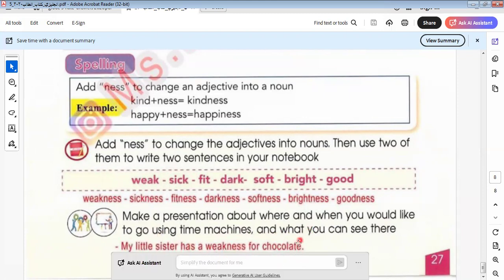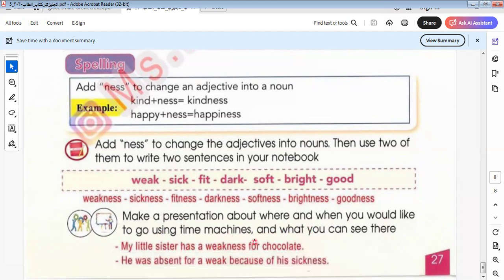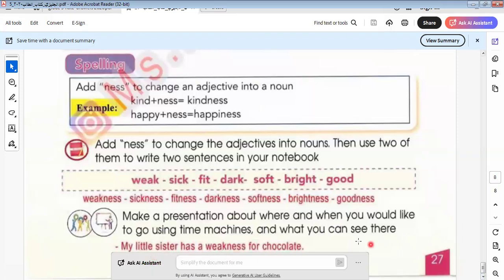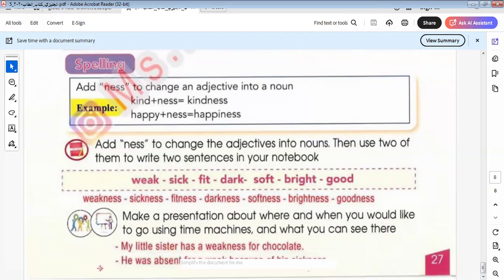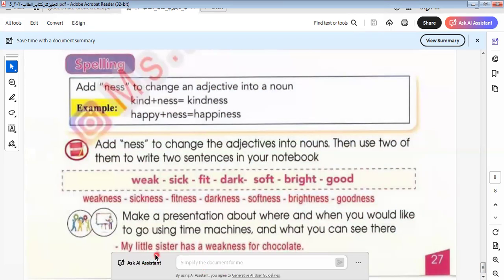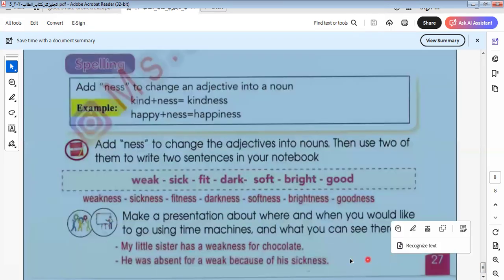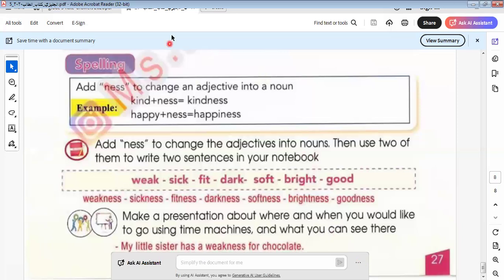My little sister has a weakness for chocolate. The last one here. He was absent for a week because of his sickness. Let's go to the next one here.